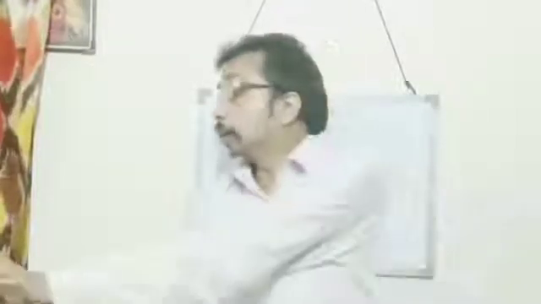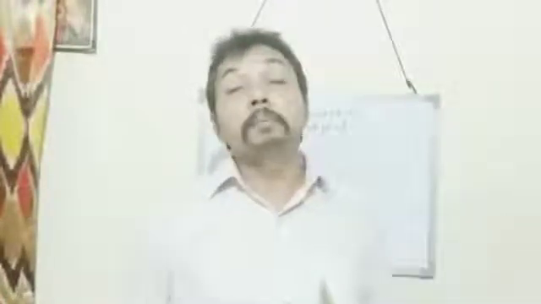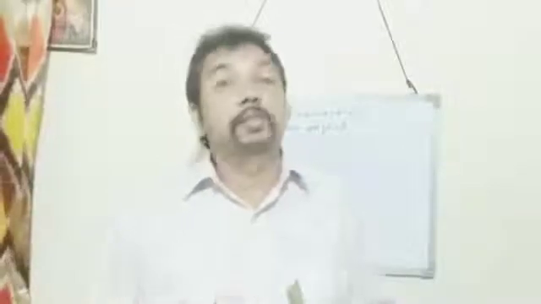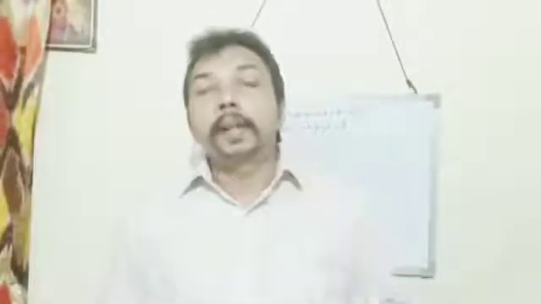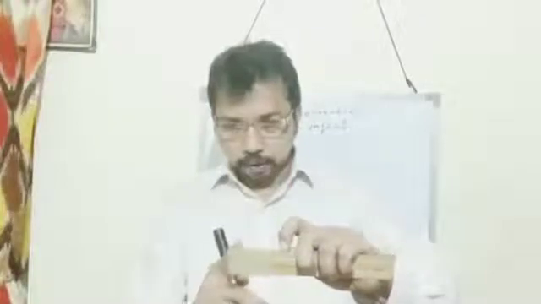And suppose that you take the measurement by looking like this, or by looking like this, then in that case the measurement will come wrong. These are the precautions which you have to take while taking a measurement. Your eye must be exactly above that point where the measurement is to be taken.